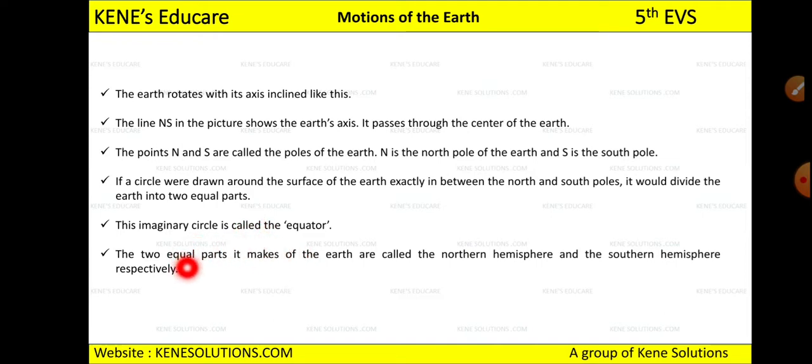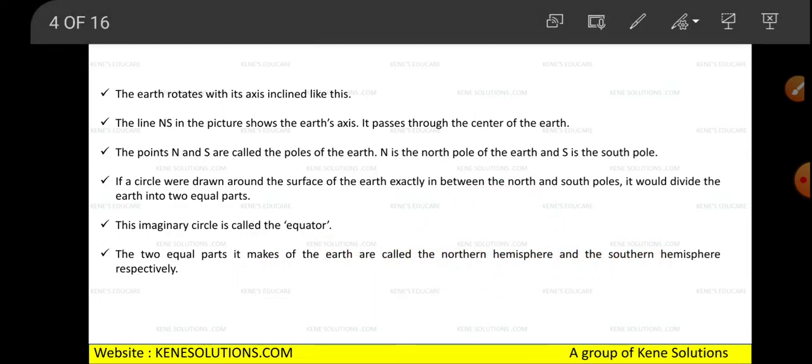The two equal parts it makes are called the northern hemisphere and the southern hemisphere respectively. So when you draw a circle at the equator, you will get two equal parts of the earth, one will be the north hemisphere and the other will be the south hemisphere.